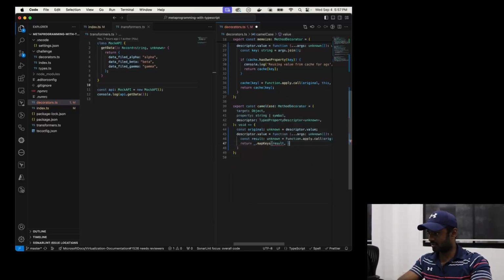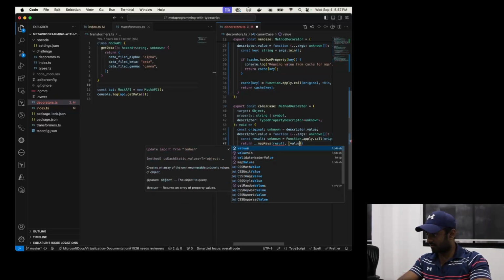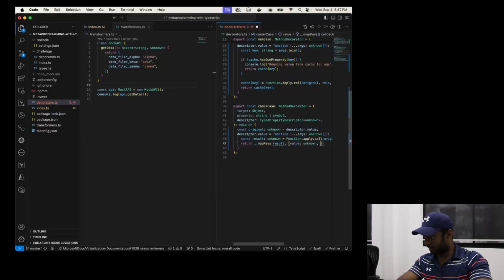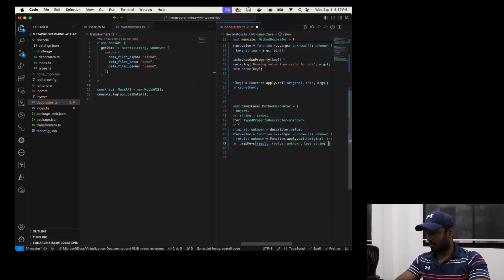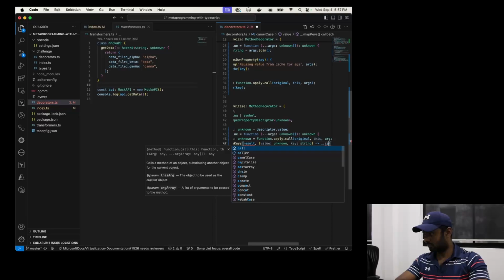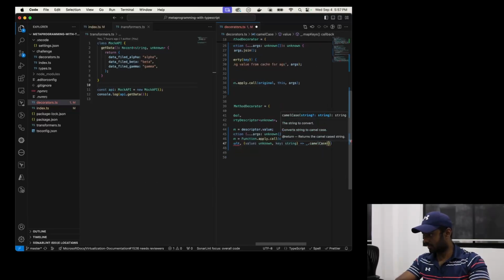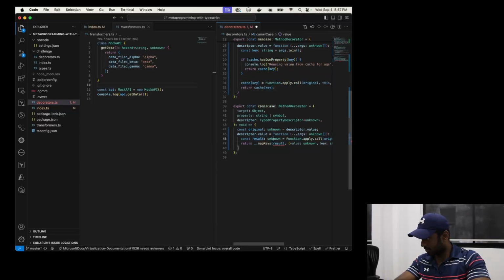I think if I remember properly, it has to be the value first, and then the key, which is going to be type string, obviously, and let's use Lodash camelCase itself to convert this, on the key. Why is this? Okay, yeah.